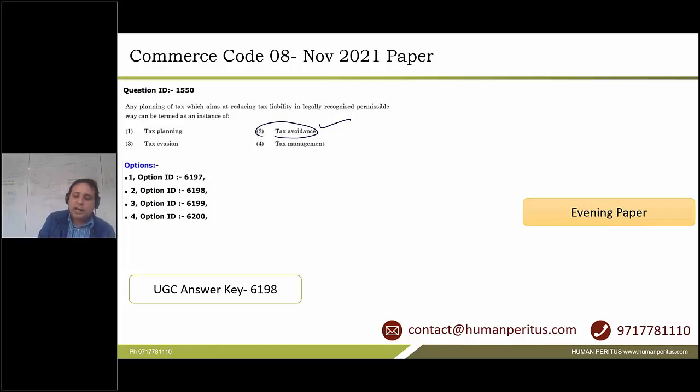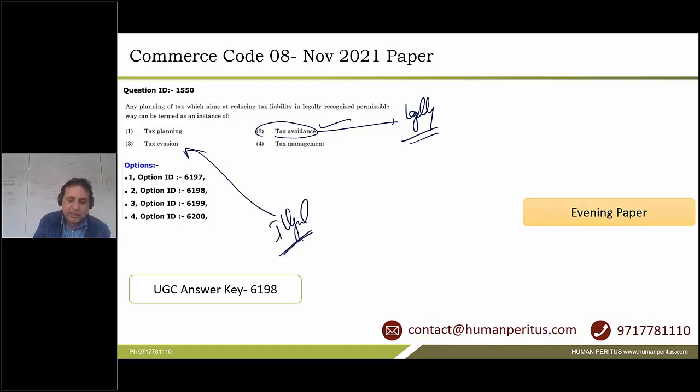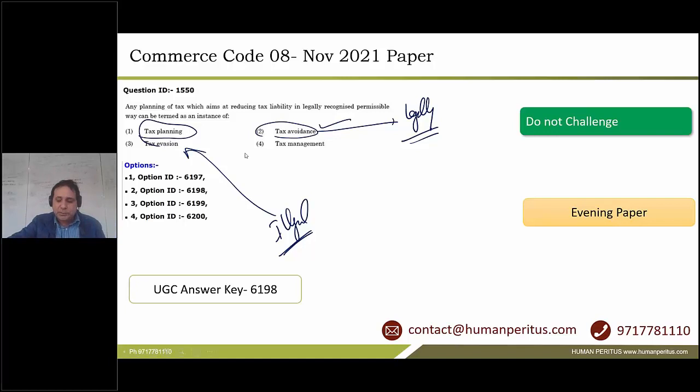If you are reducing tax by legally permissible methods, it's tax avoidance. If you are reducing tax by using illegal methods, this is tax evasion. And tax planning is a generic term which is used for how you plan your tax. So option 2 is absolutely right. There is no problem. Do not challenge this one.